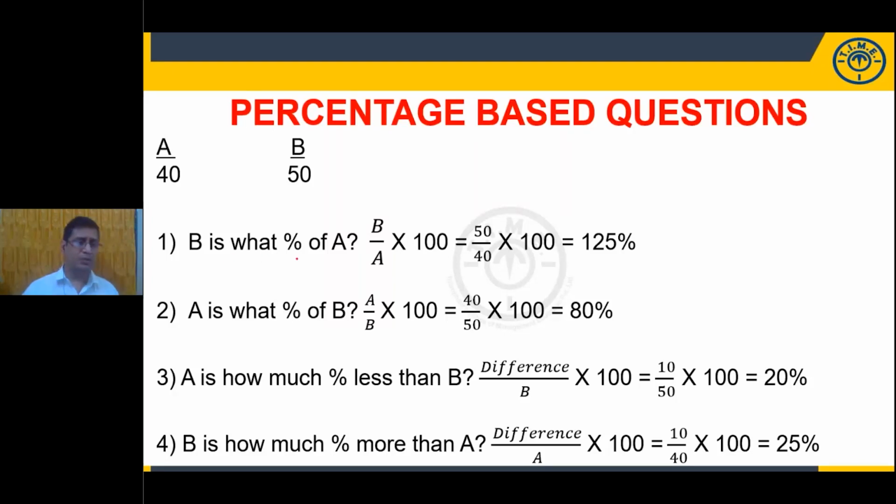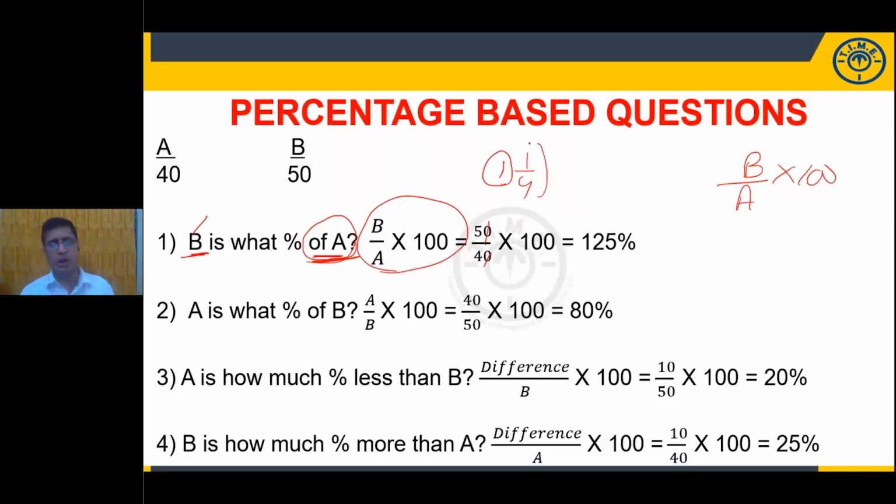Now, B is what percentage of A? When you say 'of', you'll get this value in the denominator. 'Of' means denominator, 'is' means numerator. Here B into 100. The same thing is expressed here. So 50 by 40 into 100, zero to zero cancel. Now 5 by 4 means 1 and 1 by 4, the 1 integer value is 100%, 1 by 4 means 25%. 100 plus 25 is 125%.